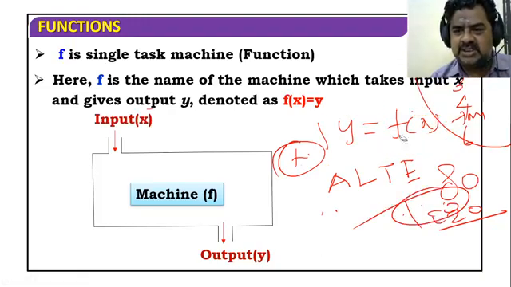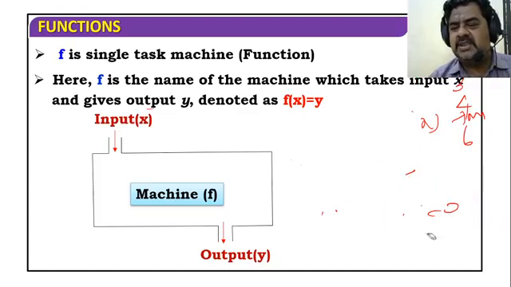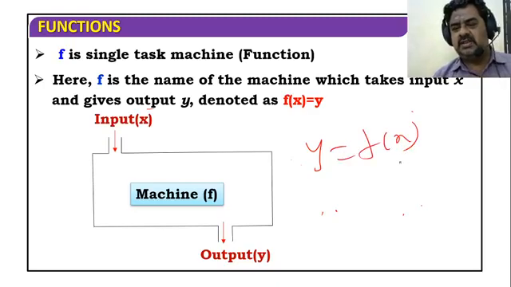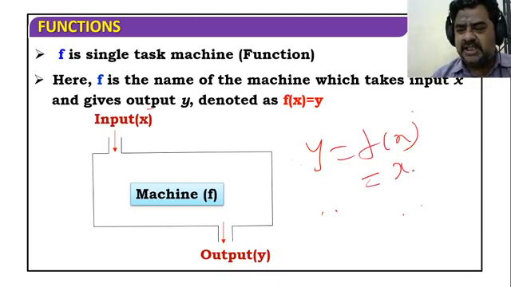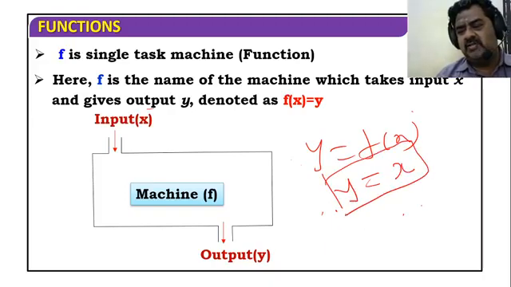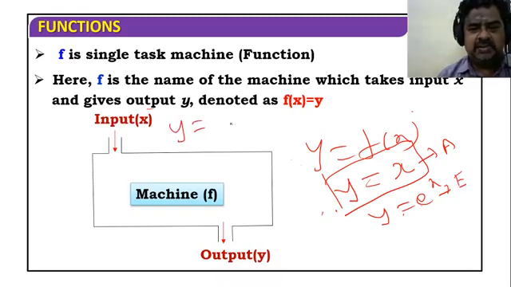Just a minute, I'll rub the board. So y equal to f of x. If f of x equal to x, then y equal to x. What is this function? It's an algebraic function. y equal to e power x: what is this function? Exponential function. y equal to tan x: what is this function?